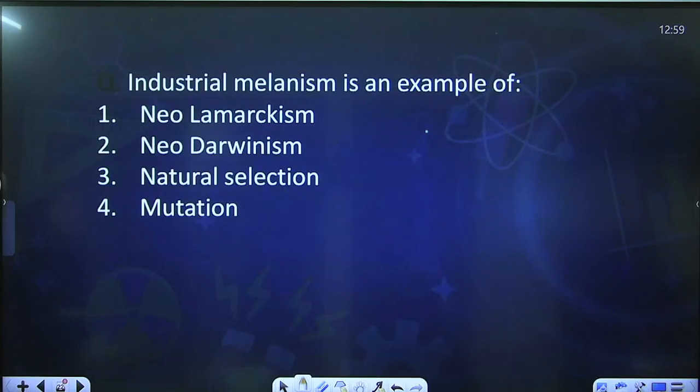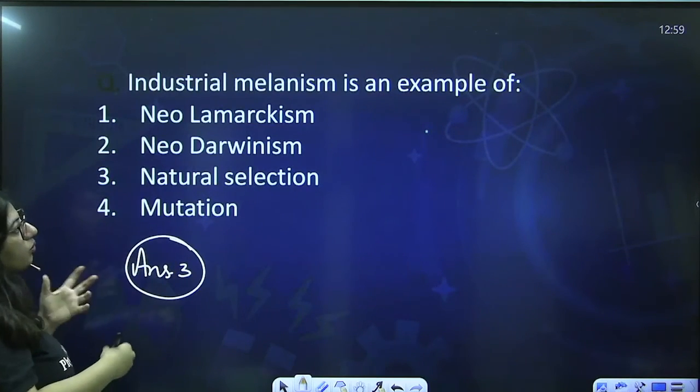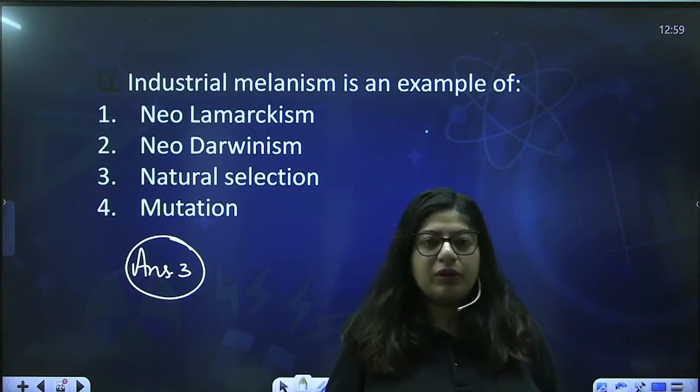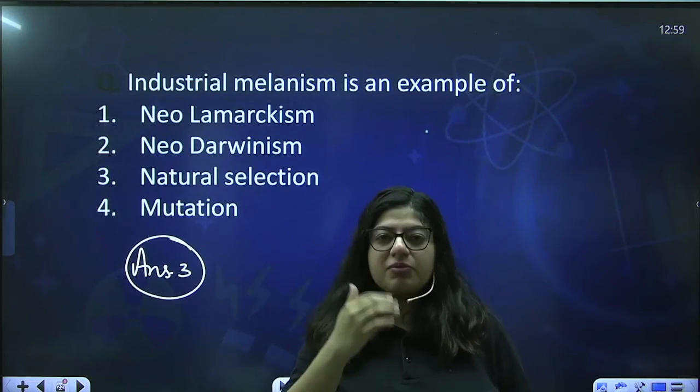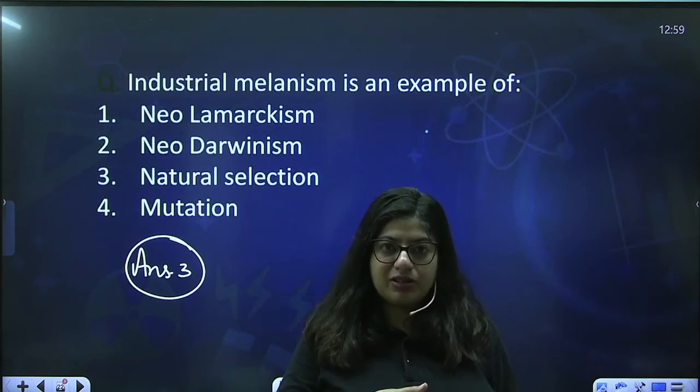Industrial Melanism is an example of Neo-Lamarckism, Neo-Darwinism, natural selection and mutation. Simple, natural selection. Now you must be wondering, what are these neo? Neo means new. After some scientists have manipulated the theory of Lamarckism, that becomes Neo-Lamarckism. Like they found some faults in Lamarck's theory.